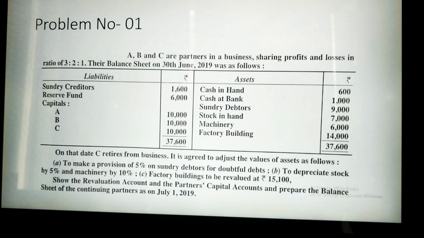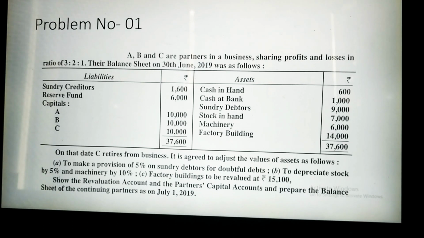I have taken one question: A, B and C are partners in a business sharing profits and losses in the ratio of 3:2:1. Their balance sheet as on 30th June 2019 was as follows. The balance sheet shows sundry creditors, reserve fund, and capitals of A, B, C. On the asset side there are cash in hand, cash at bank, sundry debtors, stock in hand, machinery and factory buildings. We will first focus on the additional information of this question.